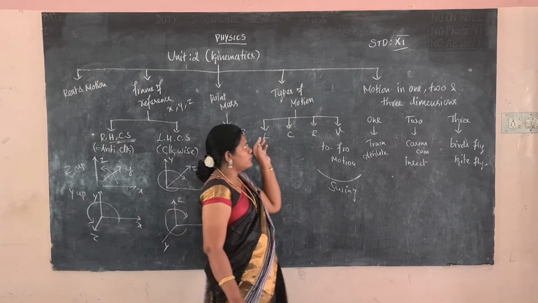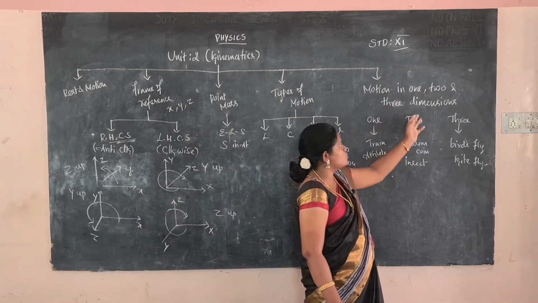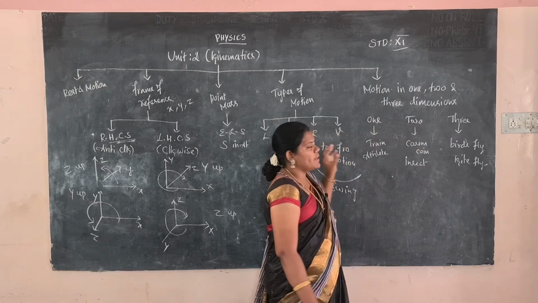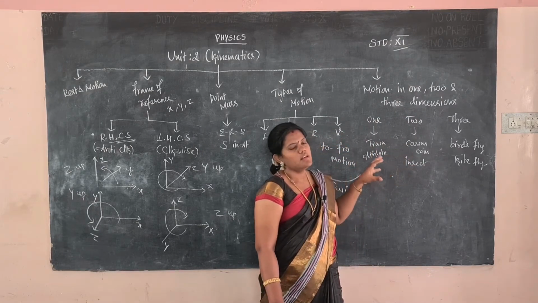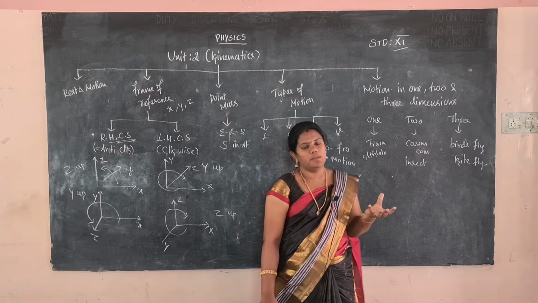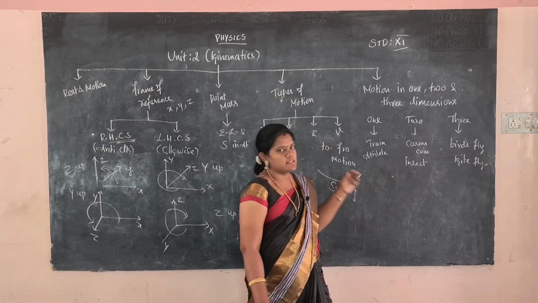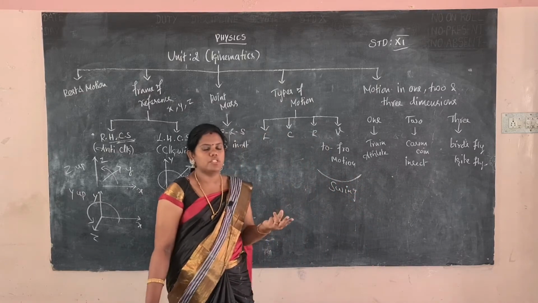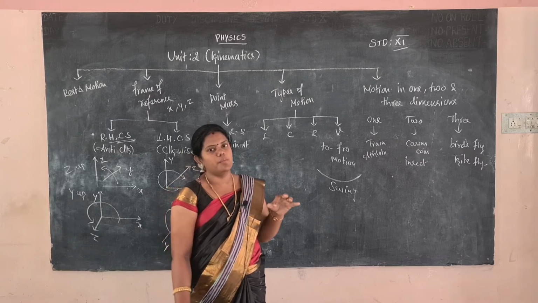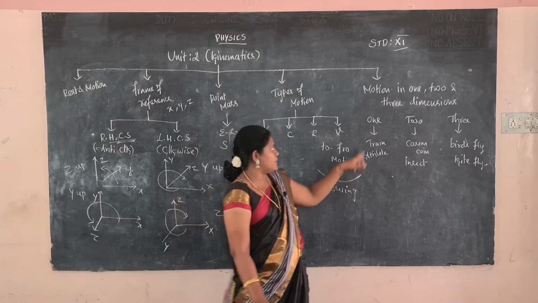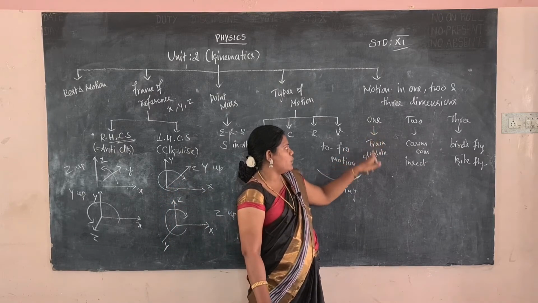The next we will go for motion 1, 2 and 3 dimensions. So one thing it will be moving. Okay, that will be first the object will be moving in one dimension. Next the object will be considered as moving in a 2 dimension. Third one, the object will be moving in a 3 dimension. First I explained that the one object will be moving in a 1 dimension.